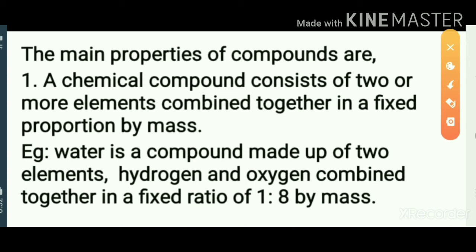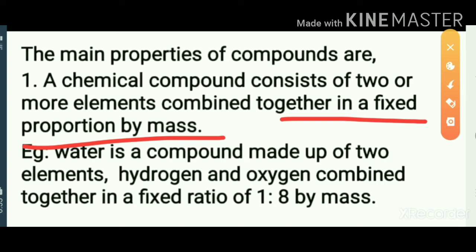Two or more elements are combined to form a chemical compound in a fixed proportion by mass.